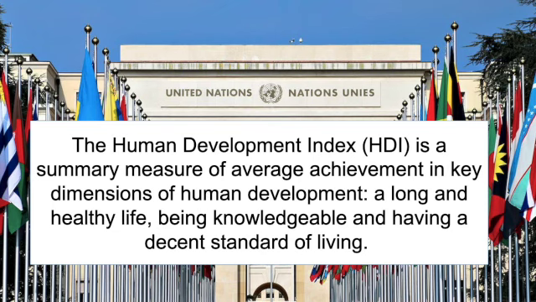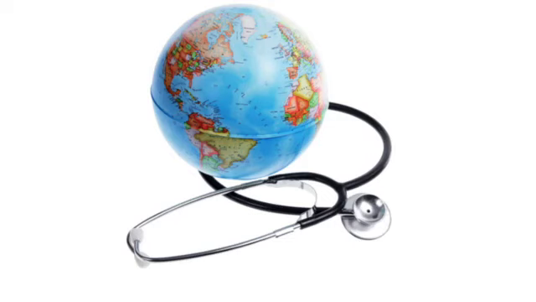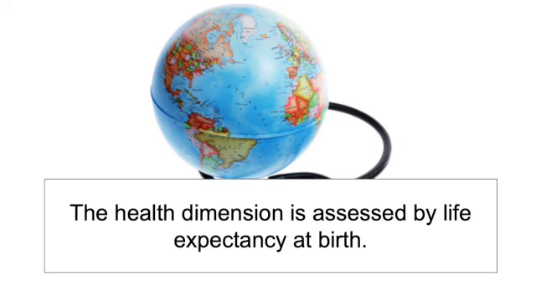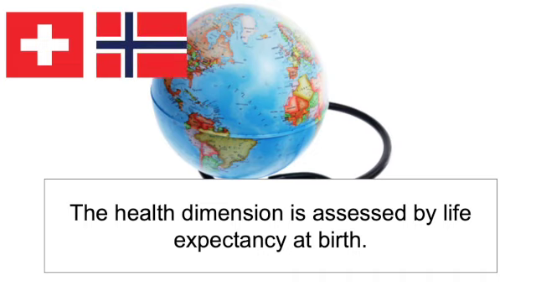So what do they actually mean? To start with, health and life expectancy at birth. The health dimension is assessed by life expectancy at birth, and the three highest ranked of the Human Development Index in total are Switzerland, Norway, and Iceland.